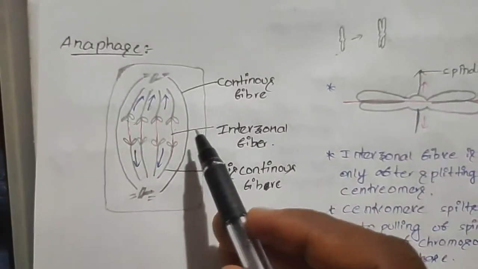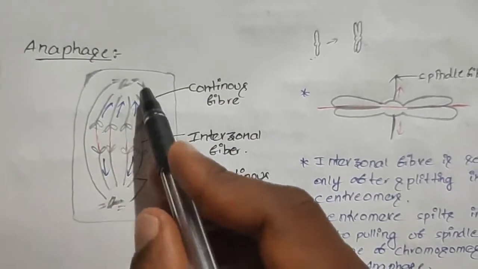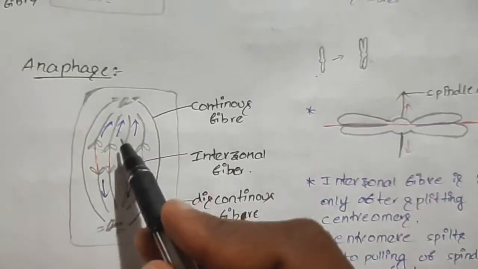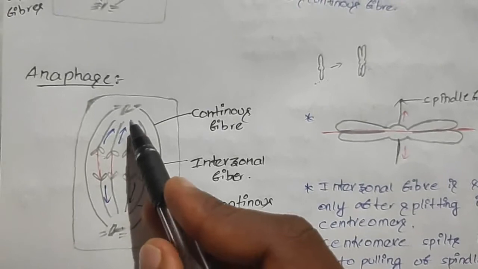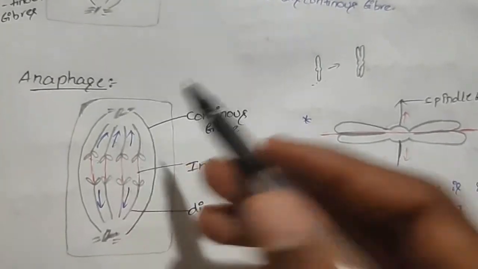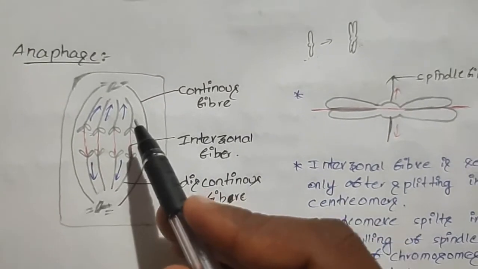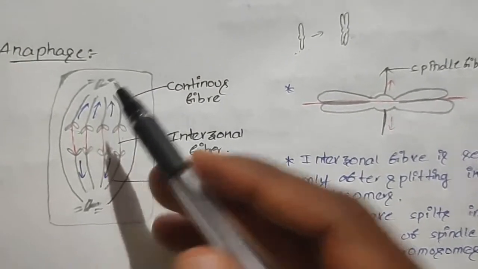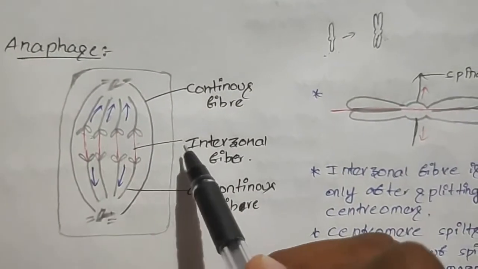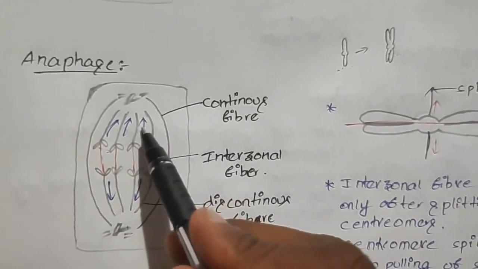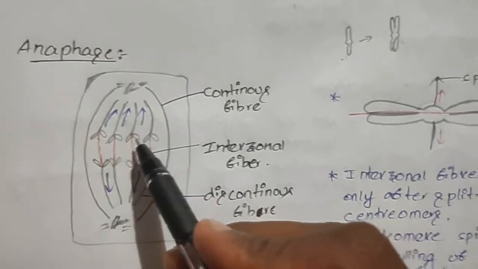These shapes are due to the pulling of the spindle fibers, because the spindle fibers start pulling the chromosomes towards their poles. The forces responsible for pulling these chromosomes towards their poles are the stretching of interzonal fibers, the contraction of the chromosomal spindle fibers, and the ATPs.